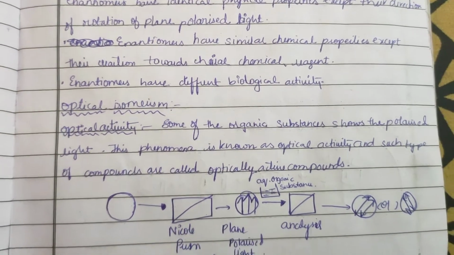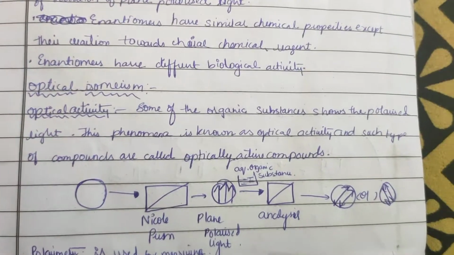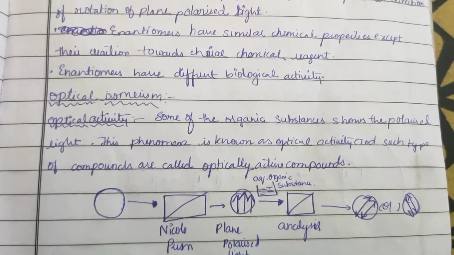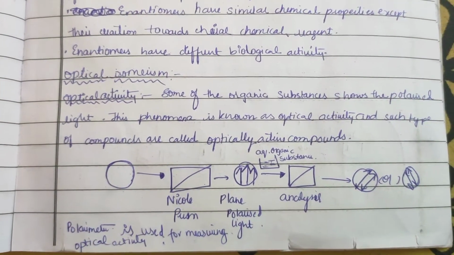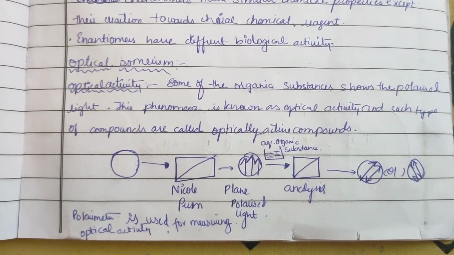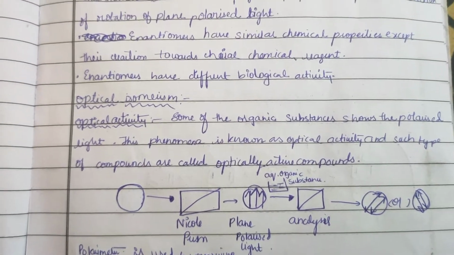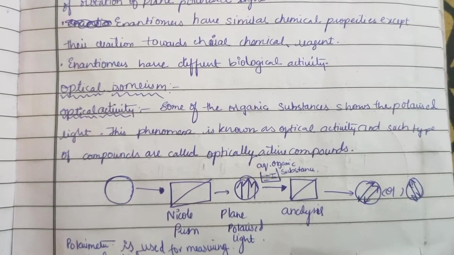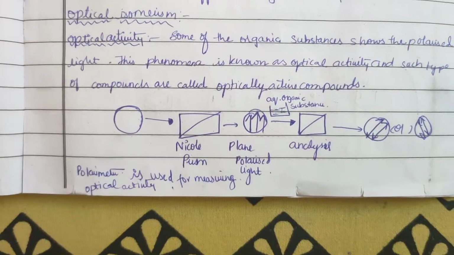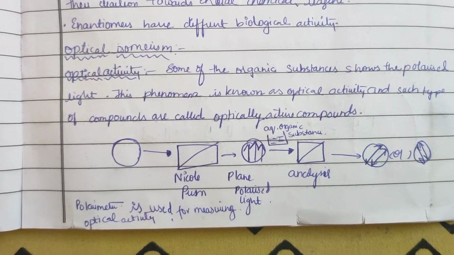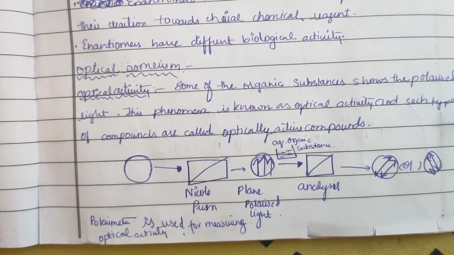Now optical isomerism, here optical activity. Some of the organic substances show rotation of plane polarized light. This phenomenon is known as optical activity, and such compounds are called optically active compounds. Here you can see the same thing we have discussed. First, the plane polarized light.